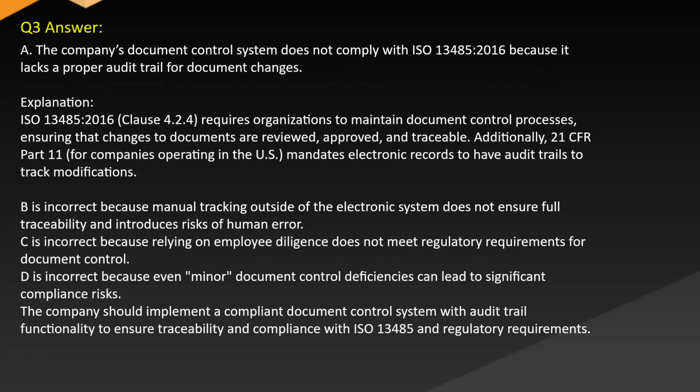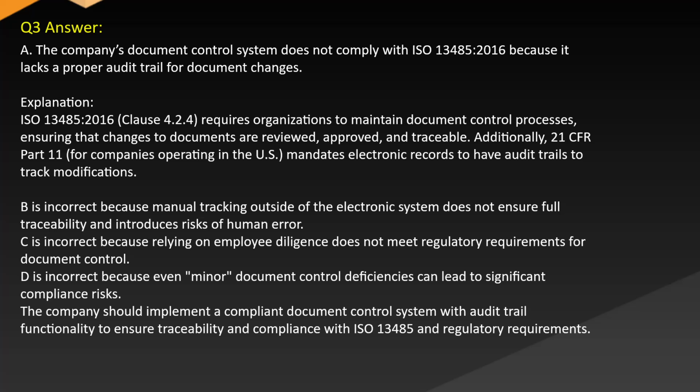Answer A. The company's document control system does not comply with ISO 13485:2016 because it lacks a proper audit trail for document changes. Explanation. ISO 13485:2016, Clause 4.2.4 requires organizations to maintain document control processes, ensuring that changes to documents are reviewed, approved, and traceable. Additionally, 21 CFR Part 11 for companies operating in the U.S. mandates electronic records to have audit trails to track modifications.